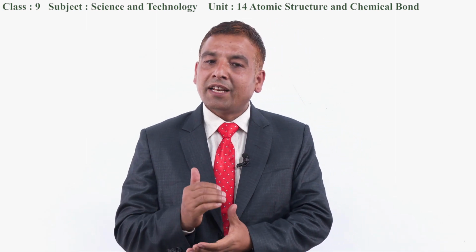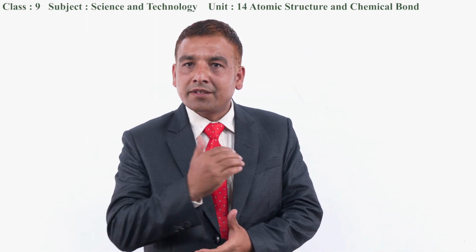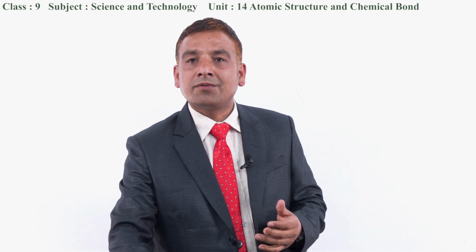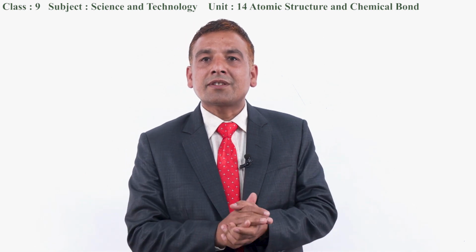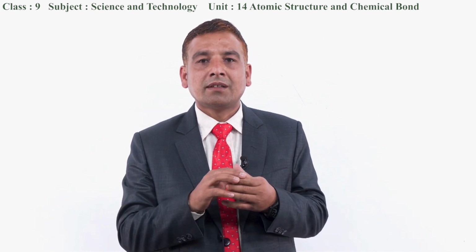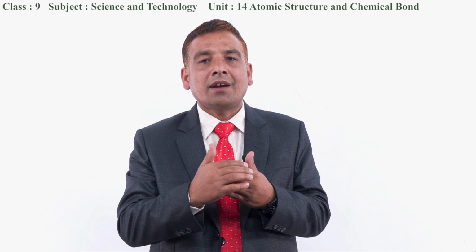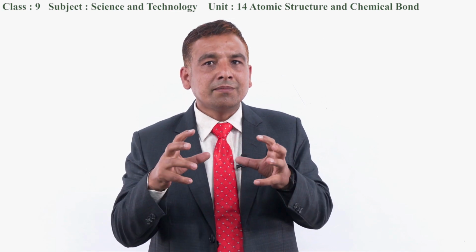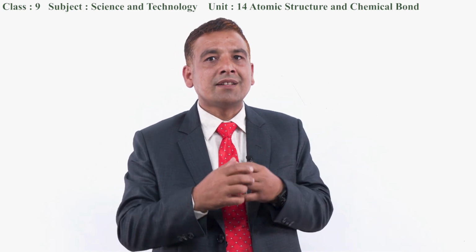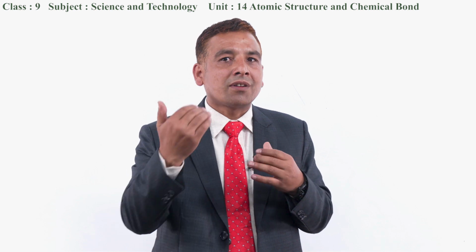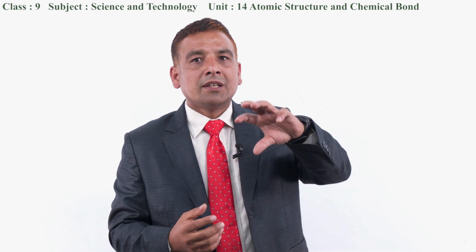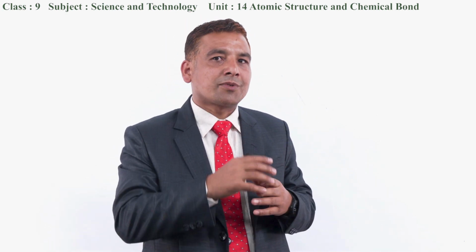Today we are going to talk about bonds, electrovalent bond, and characteristics of electrovalent compounds. In our earlier class, we discussed the electronic configuration, how the electrons of an atom can be configured in different shells, as well as how, by losing electrons and by gaining electrons, the atom acquires positive as well as negative charges. So, they are known as the ions. We talked about this in our earlier class. And finally, we talked about the valencies of the respective atoms.